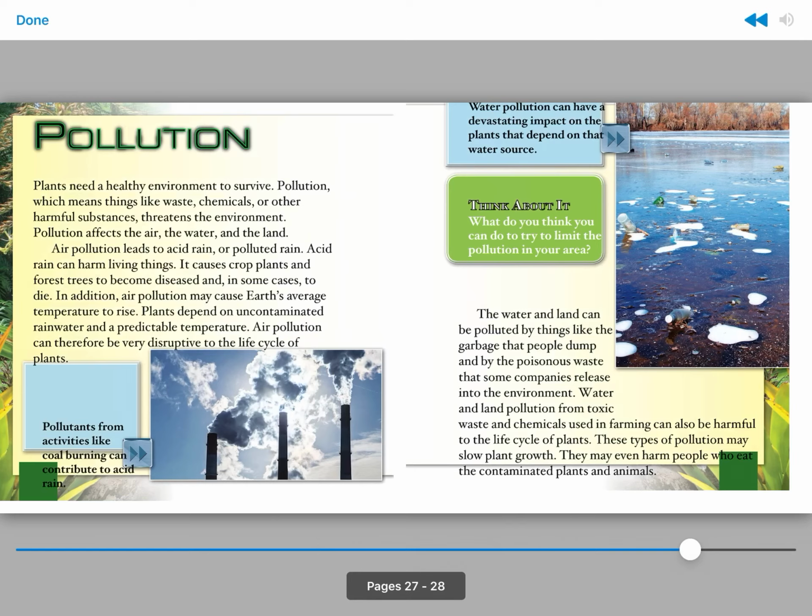The water and land can be polluted by things like the garbage that people dump and by the poisonous waste that some companies release into the environment. Water and land pollution from toxic waste and chemicals used in farming can also be harmful to the life cycle of plants. These types of pollution may slow plant growth. They may even harm people who eat the contaminated plants and animals.